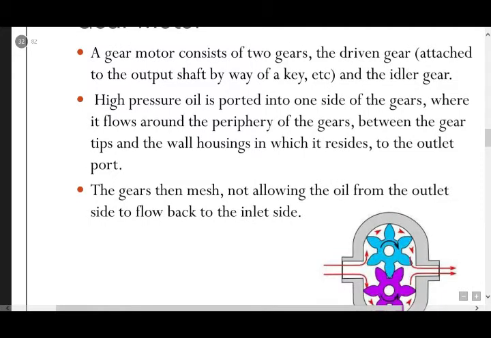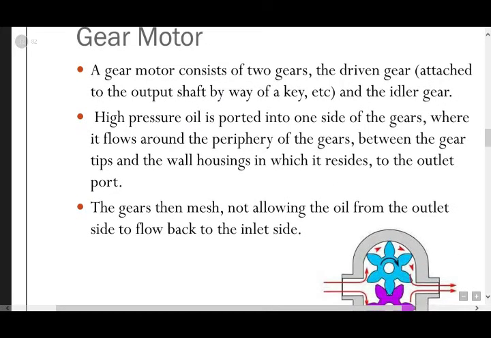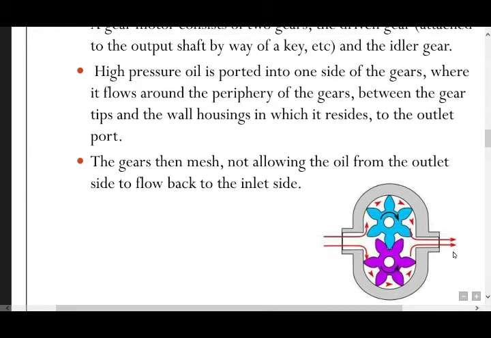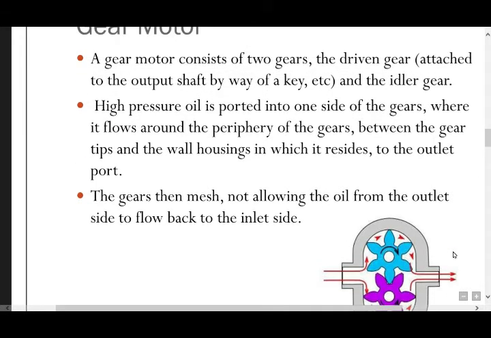In this figure you observe a gear motor. A gear motor consists of two gears. In this figure you observe that two gears are there, top one and bottom one. Here fluid enters this side and exits this side. Of the two gears, the driven gear is attached to the output shaft by way of a key, and the other is the idle gear.